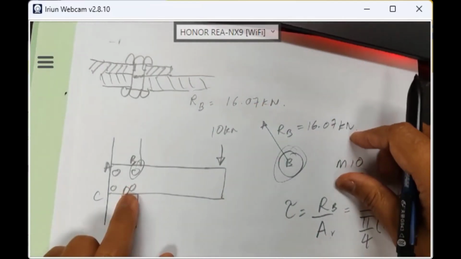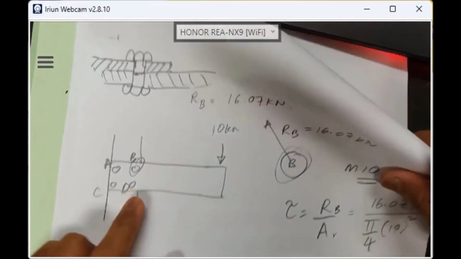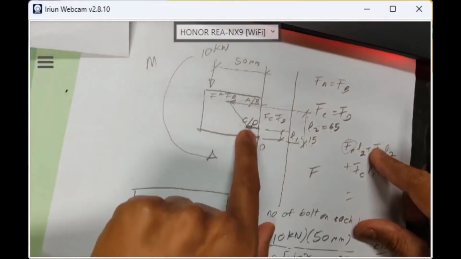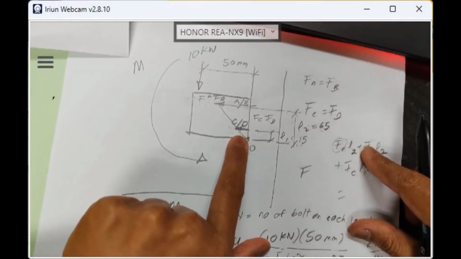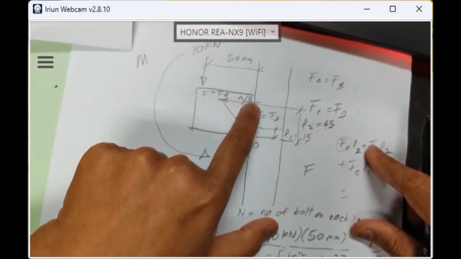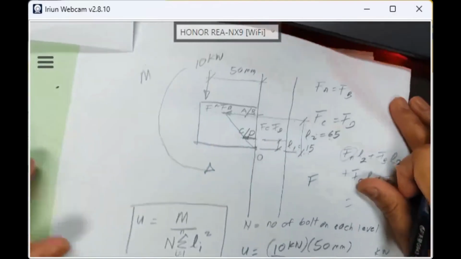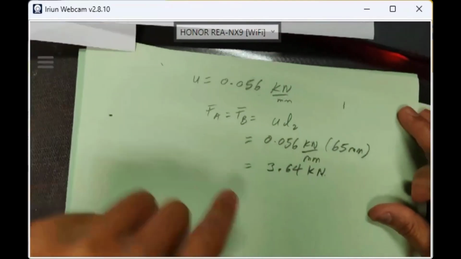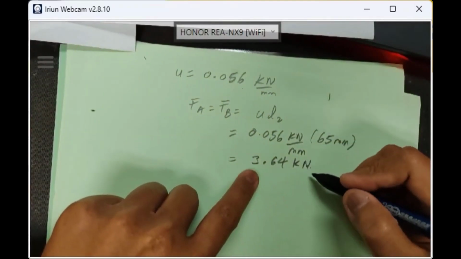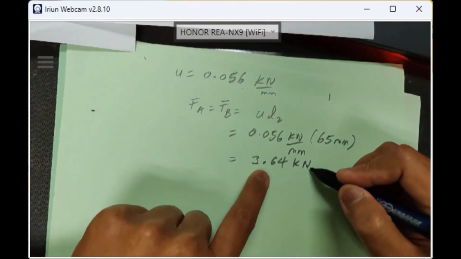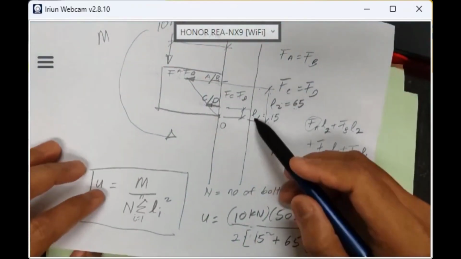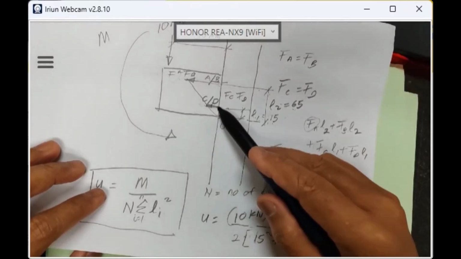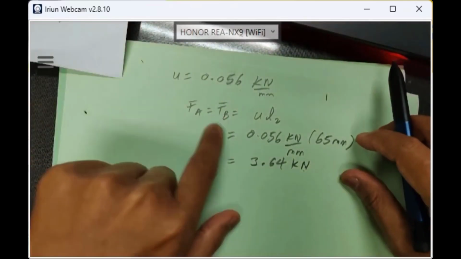But bolt D, I'm not focused on. Why is bolt D not the worst case? Because due to bending, bolt D has a lower tensile load. Bolt B still has the greater tensile load. So the tensile load acting on both B and A is 3.64. I don't need to calculate it for C and D because they have the lower tensile load. So I focus on FA, FB.